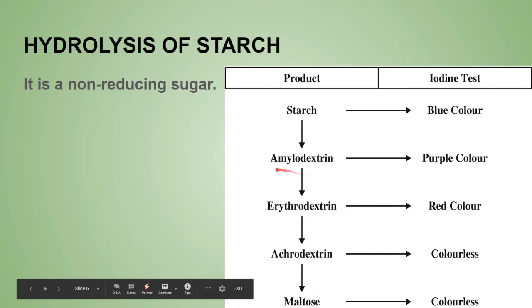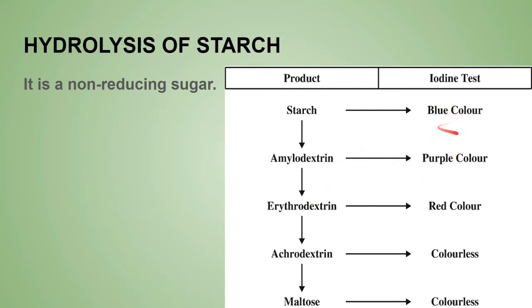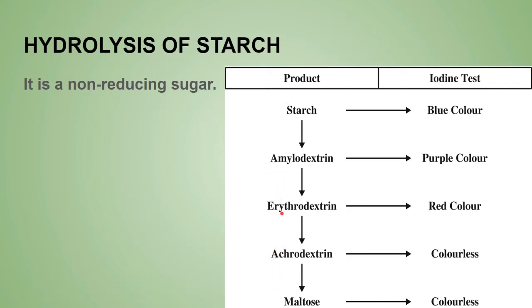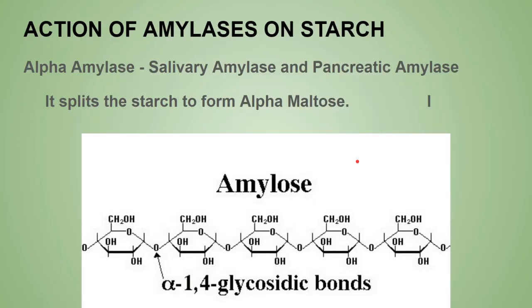Now, amylodextrin, on treating with iodine, will form a purple color. These are non-reducing sugars. The erythrodextrin will form a red color. This erythrodextrin is mildly reducing, a very light reducing agent. Achrodextrin will not give any kind of color, and maltose also gives no color. But remember, erythrodextrin and maltose are both reducing sugars, while the other two are non-reducing, and erythrodextrin is actually mildly reducing. Now the action of amylase on starch.